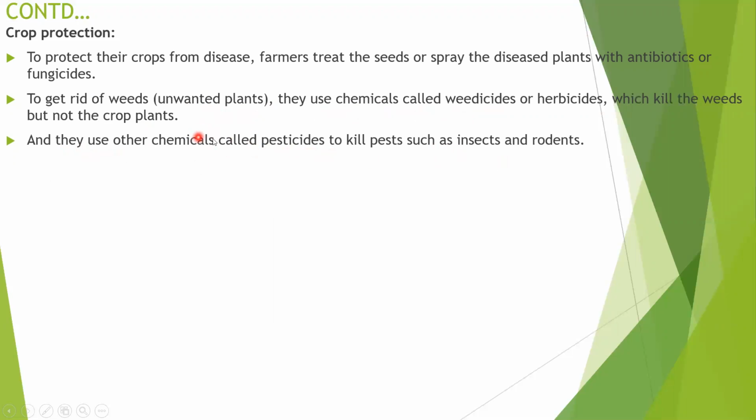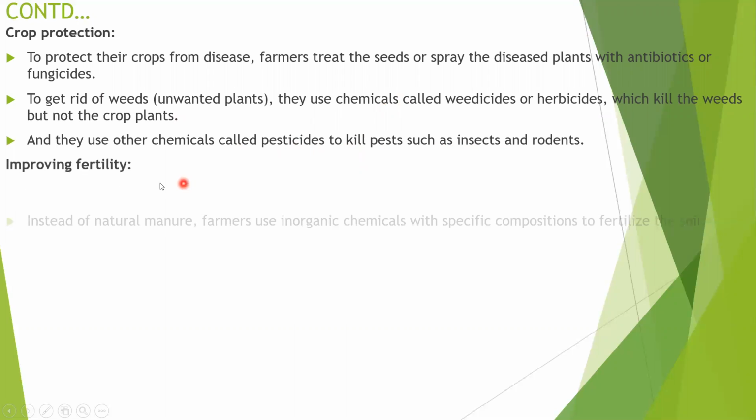Another type of chemical is called pesticides. So there are insecticide, herbicide, weedicide, and one more called pesticide. Pesticide is able to attack and kill pests. A lot of insect pests can attack a field of cultivation, and these pests are controlled by applying pesticide to kill pests such as insects and rodents.